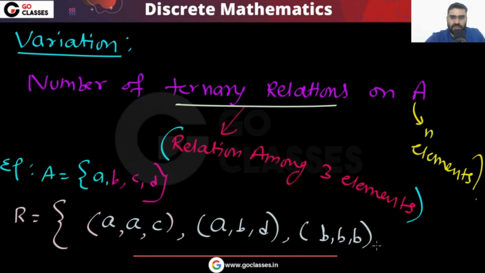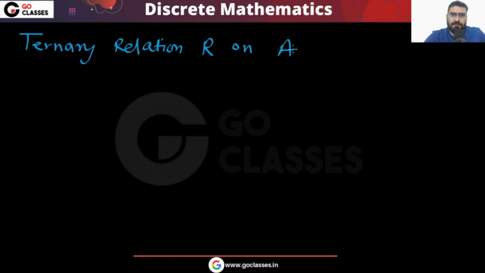Okay, so this type of triples you will have. Are you getting my point? What I'm saying is that this is your ternary relation. So in a ternary relation, first of all, let me tell you what a ternary relation R on set A is.